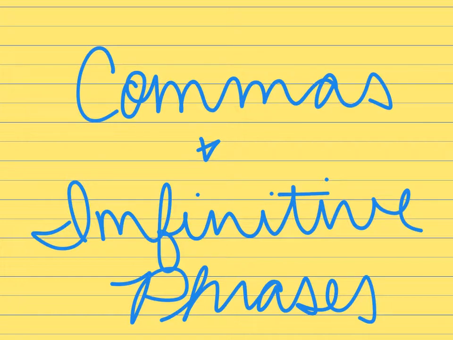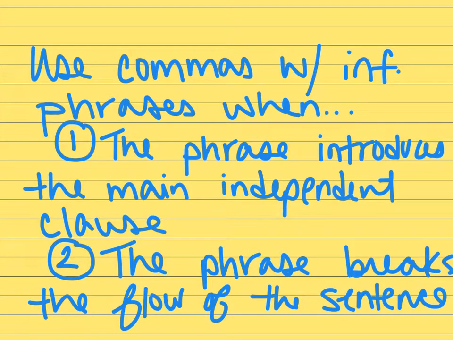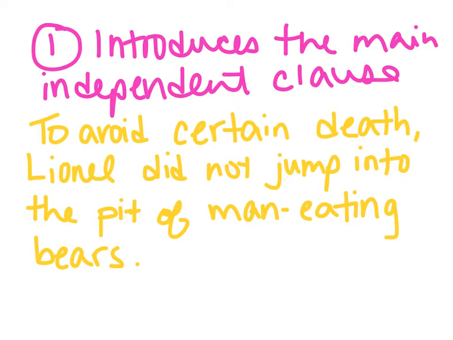Let's start. Okay, so there are two instances when we're going to use commas with infinitive phrases. One, when the phrase introduces the main independent clause, or when the phrase breaks the flow of the sentence. Let's talk about what these things actually mean. All right, let's look at that first rule. So whenever the infinitive phrase introduces the main independent clause, it's going to be followed by a comma.